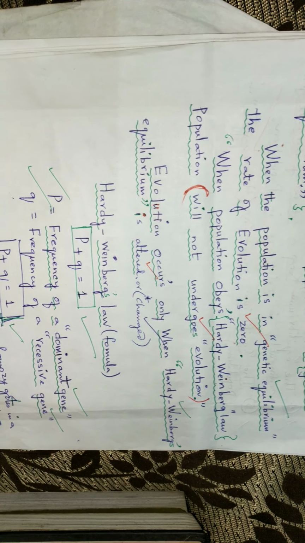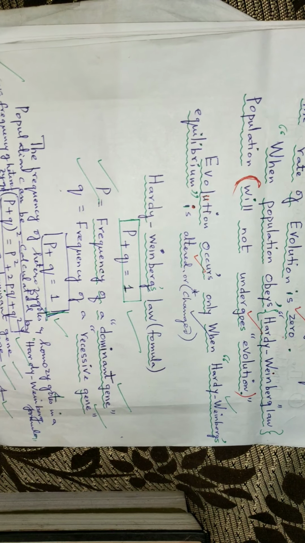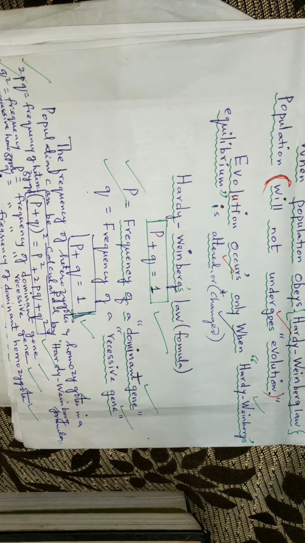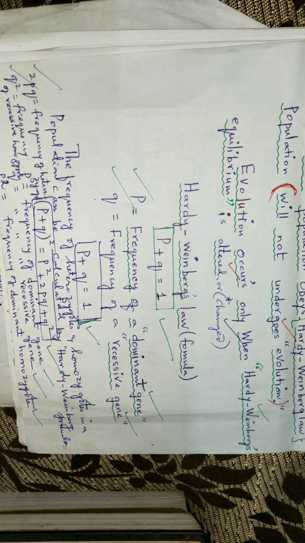So we can conclude that evolution occurs only when the Hardy-Weinberg equilibrium is altered or changed. Hardy-Weinberg's law is formulated as p plus q is equal to 1. So this is an equation.